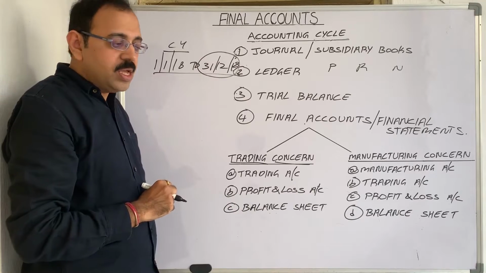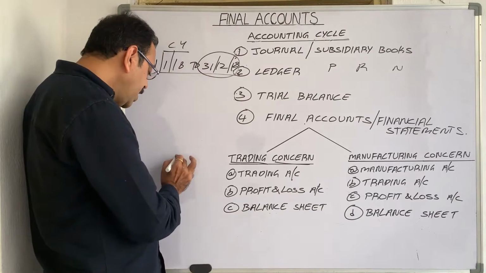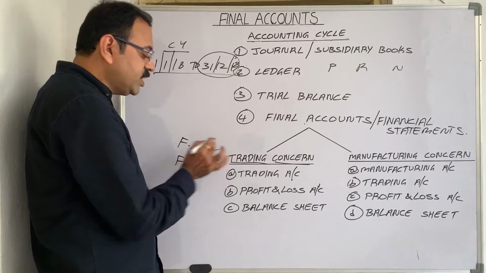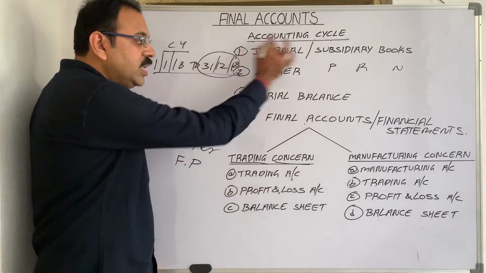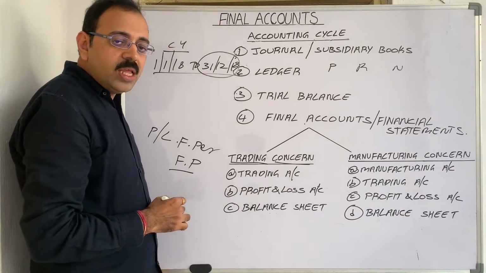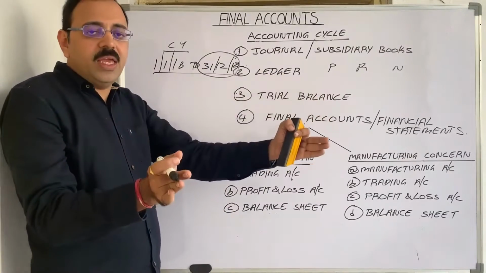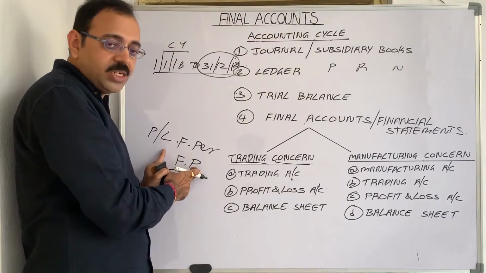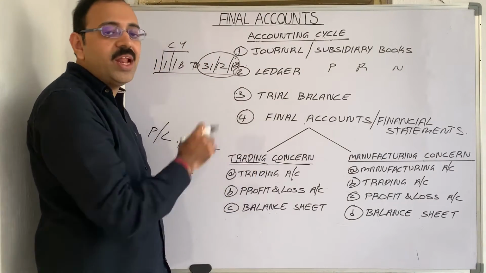And the third reason is, by preparing these final accounts, the owner will come to know the financial position of the business and the financial performance of the business. Financial performance means whether he got a profit or loss in that one particular year. Financial position means the information regarding assets and liabilities. In that one particular year, whatever transactions we did, the end result of the transactions is revealed by preparing these reports. Therefore, these reports are known as final accounts.